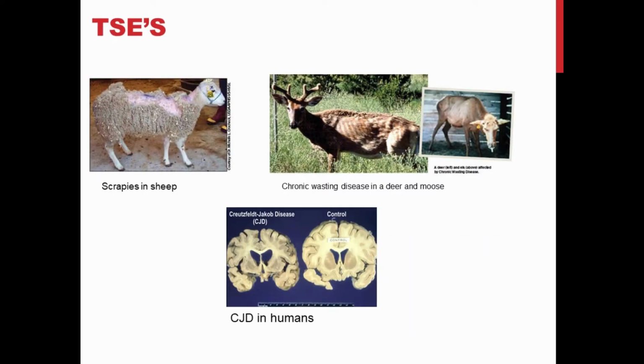In sheep, it's known as scrapie. In deer and moose, it's known as chronic wasting disease. And in humans, it can either take the form of CJD or Kuru disease.